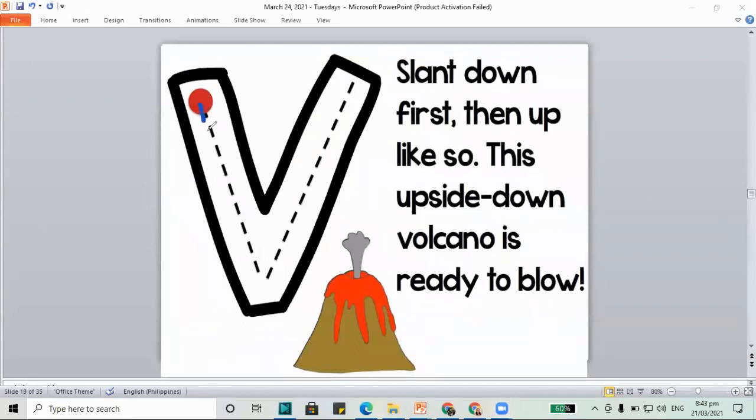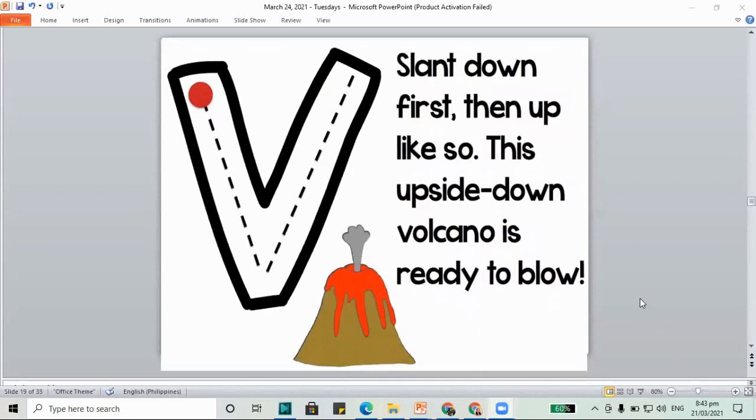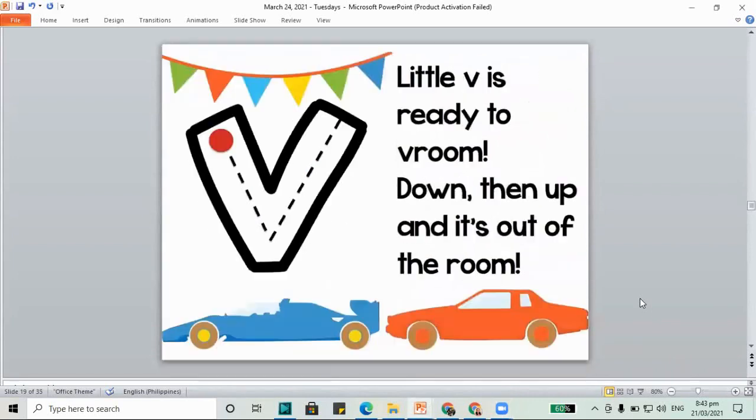Slant down first, then up like so. This upside down volcano is ready to blow. So we did capital letter V. And how about for the next one? We still have the next work, the lowercase letter V. Little v is ready to vroom. Down, then up, it's out of the room. That's how you write your lowercase letter V.